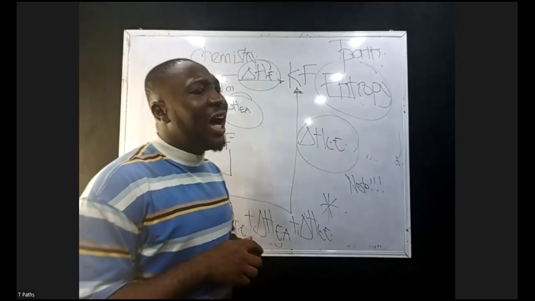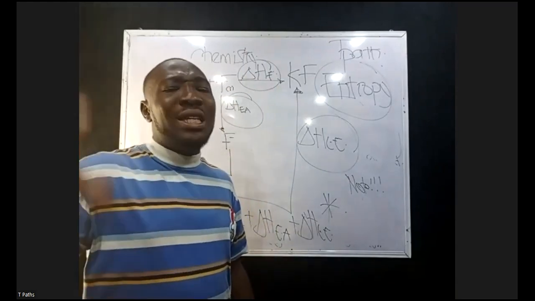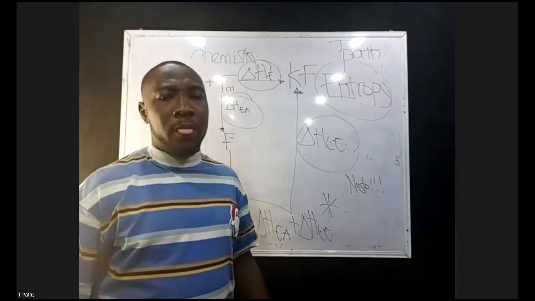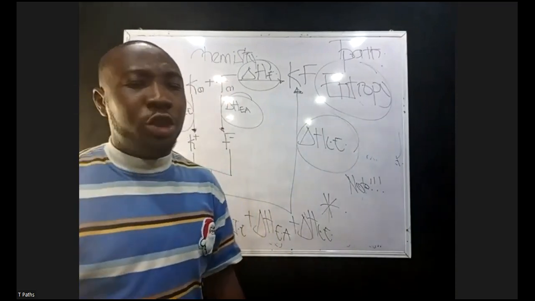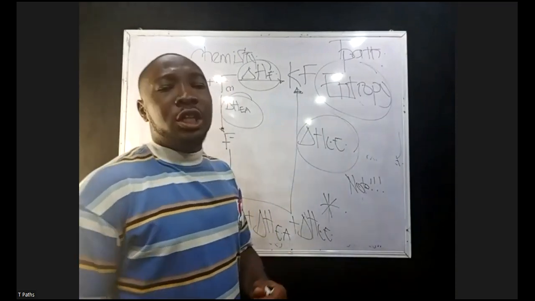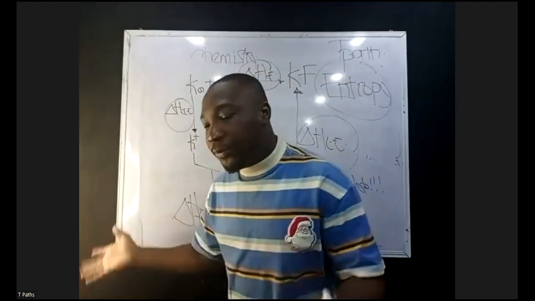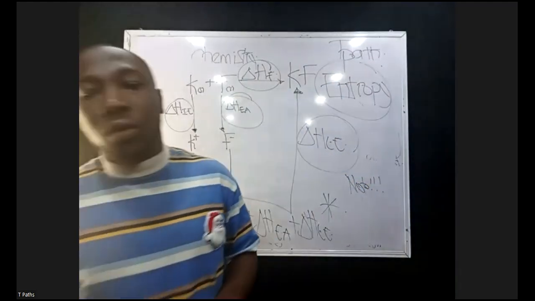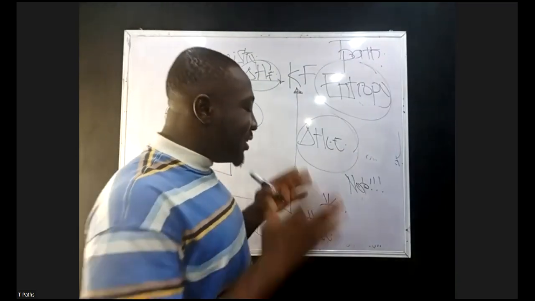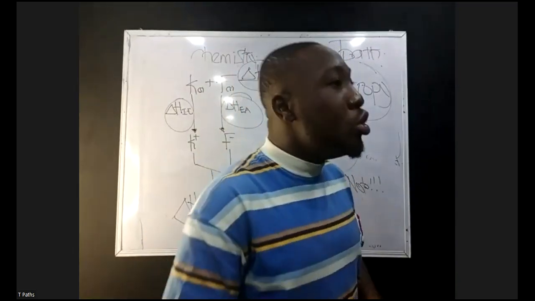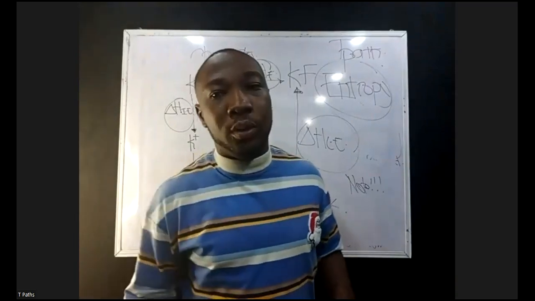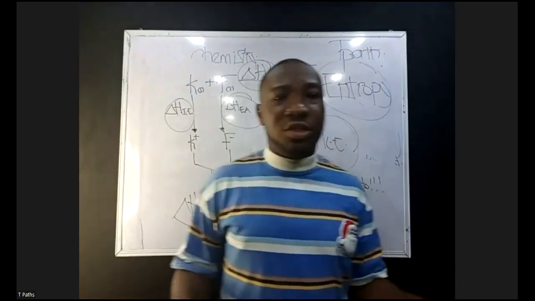In a solid, the molecules are held in a fixed position. In the gaseous state, the molecules are free to move and roam around. And if they are free to roam about, we know that there will be an increase in entropy, because entropy deals with the disorderliness of the system.